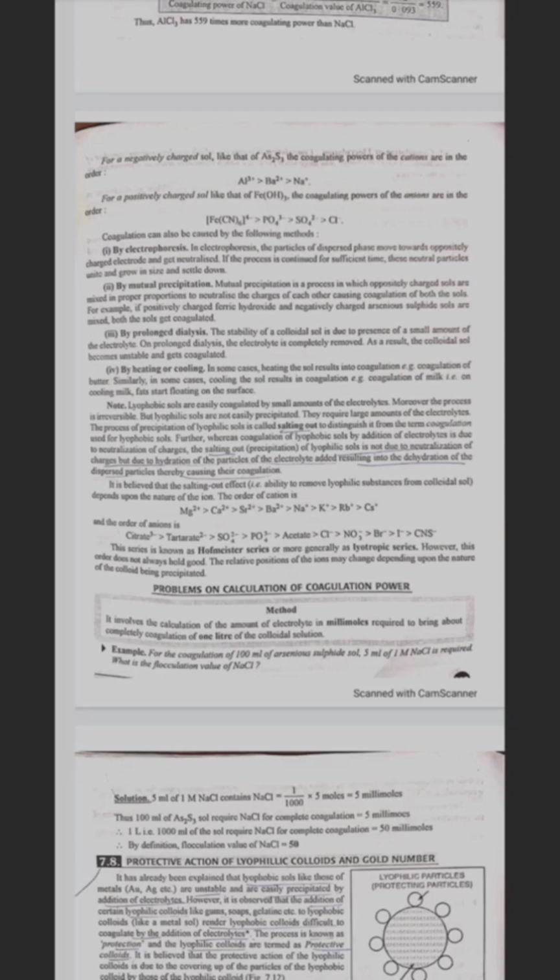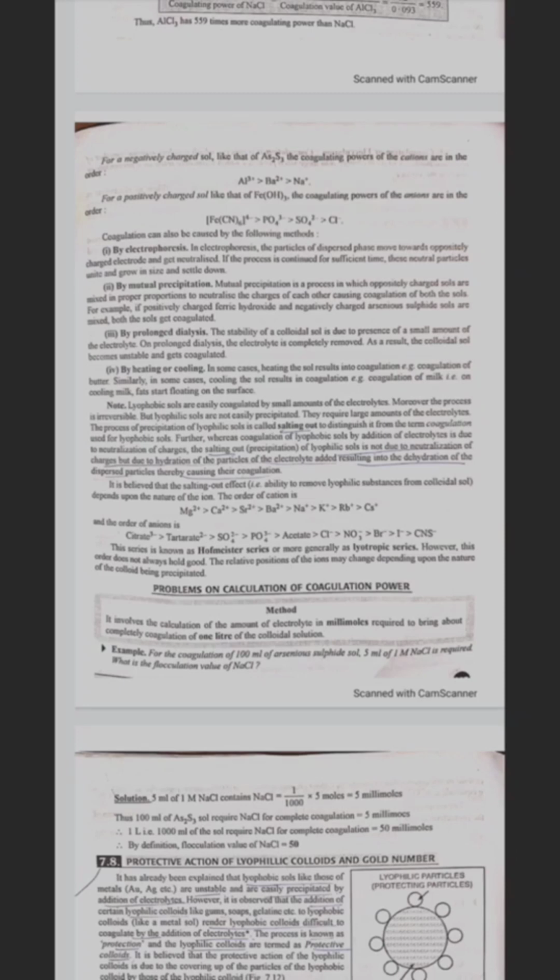It is believed that the salting out effect, that is, the ability to remove lyophilic substance from colloidal sols, depends upon the nature of the ion. The order of cations is Mg²⁺ > Ca²⁺ > Sr²⁺ > Ba²⁺ > Na⁺ > K⁺ > Rb⁺ > Cs⁺, and the order of anions is citrate³⁻ > tartrate²⁻ > SO₄²⁻ > PO₄³⁻ > acetate > chloride > nitrate > bromide > iodide > CNS⁻.